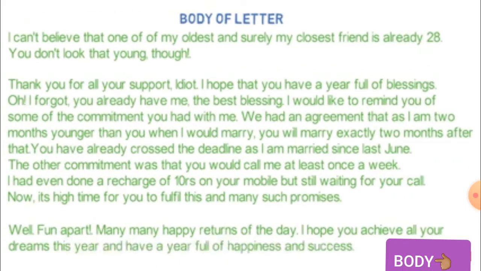Here is an example. You can pause the video, read the entire example, and you have to write down this letter also in the fair book. So you can very clearly see the three parts. I have told you that you have to divide it into three different parts, and the same thing has been done.